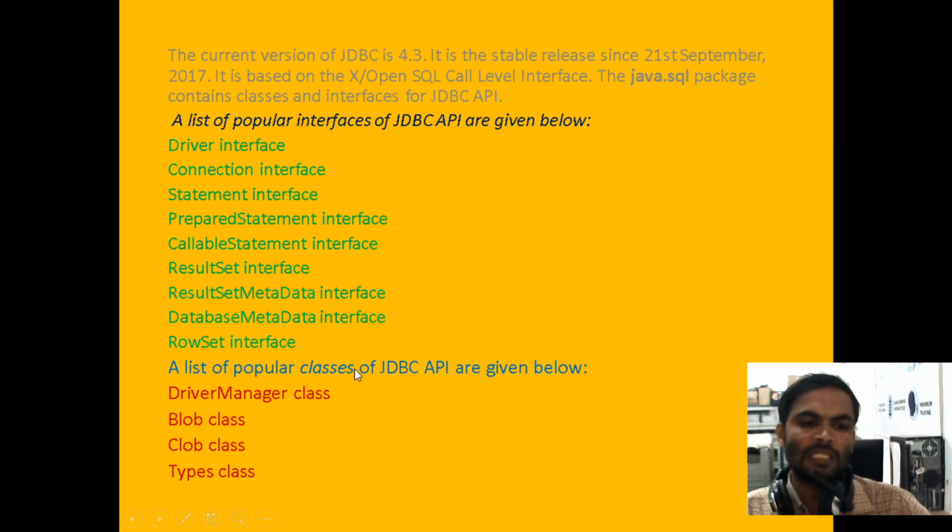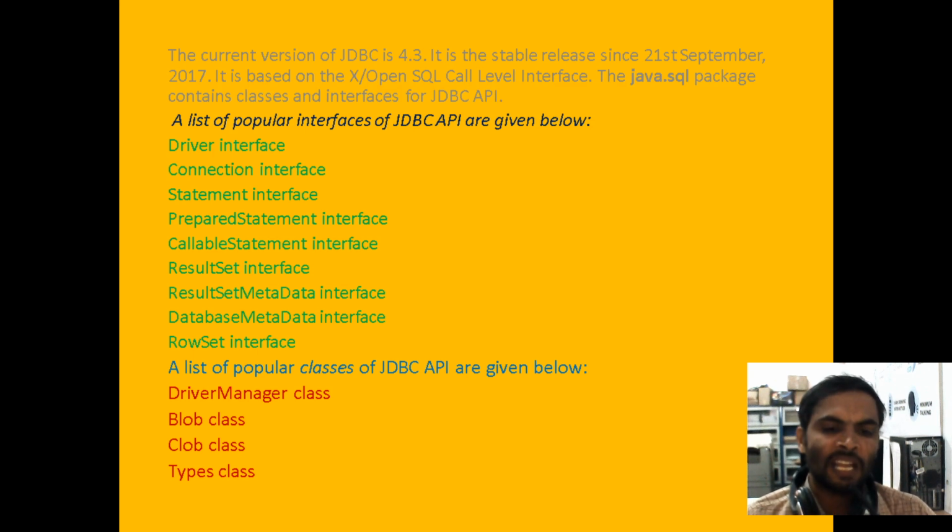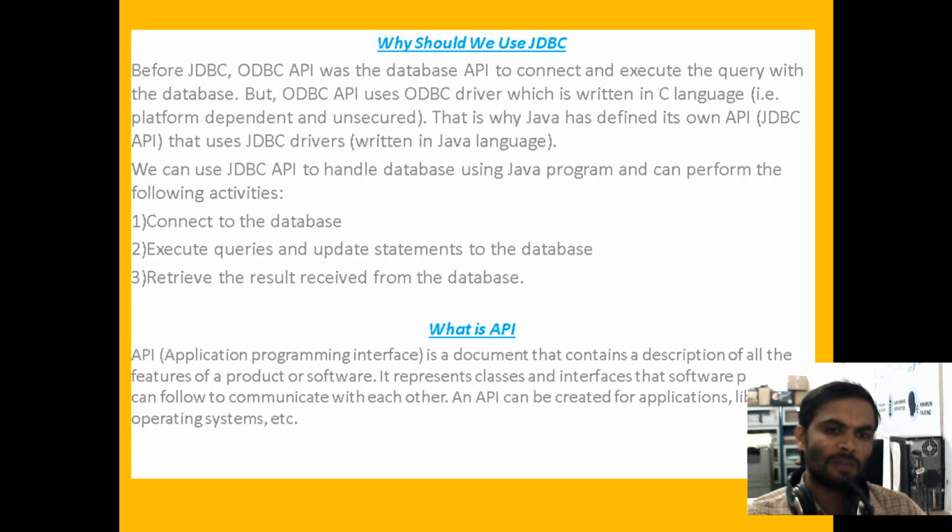Coming to the classes, one class is very, very important. At the time of designing a JDBC application, we need the DriverManager class. Some other classes are the Blob class, Clob class, and Types class. Among these, the first class is very, very important. Blob and Clob are used for images, for retrieving or storing them in the database.